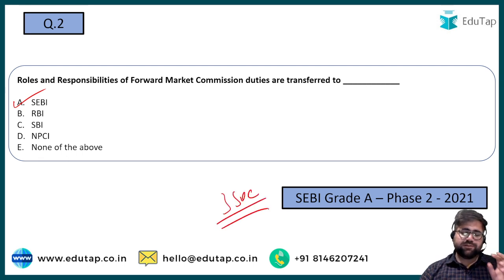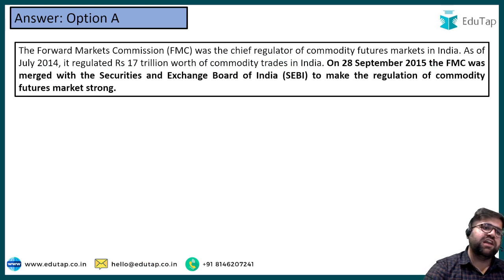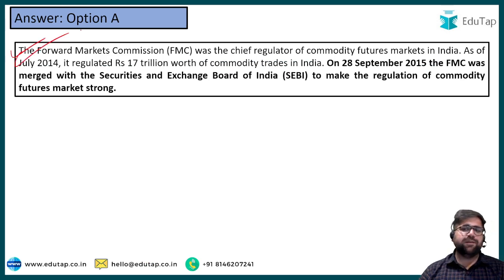Now, this is again a 3-second question, I would say. Those who are marking this question wrong, sorry to say, your position is not good. Prepare as hard as possible. This is like a mirror which I am showing to you. Don't get scared, my only motive is to show you the real face. If you have marked this question correctly, then it is good, because this is very easy. So the Forward Markets Commission was the chief regulator of commodity markets in India, but right now it has been passed to SEBI. So this explanation can be read by you.